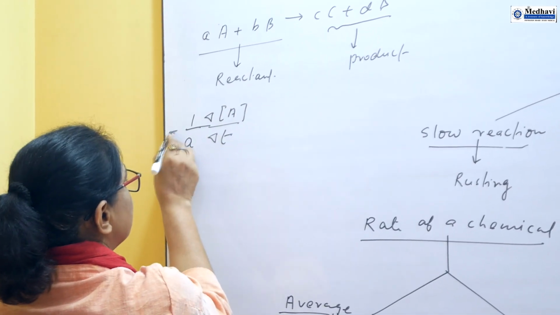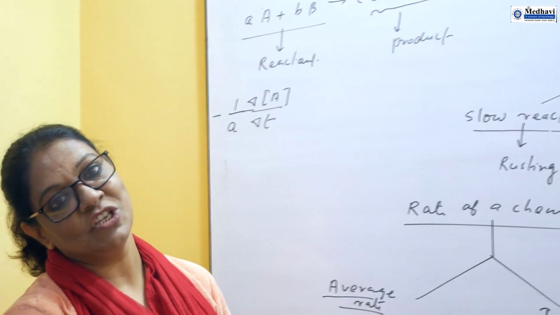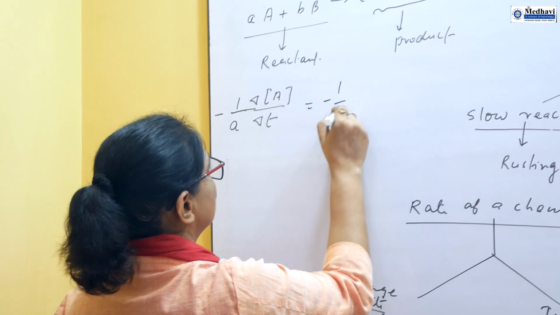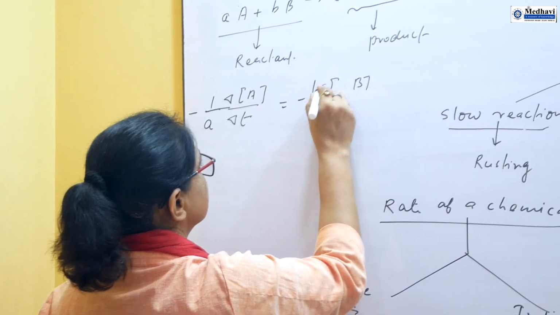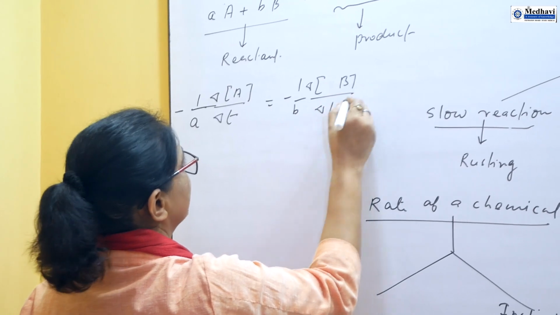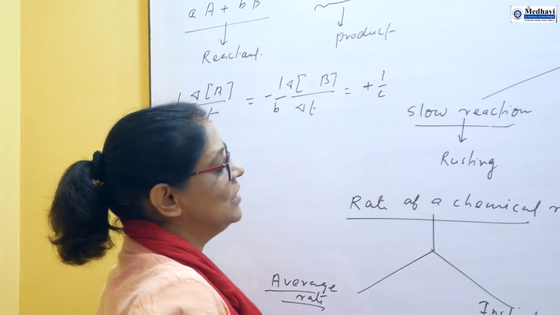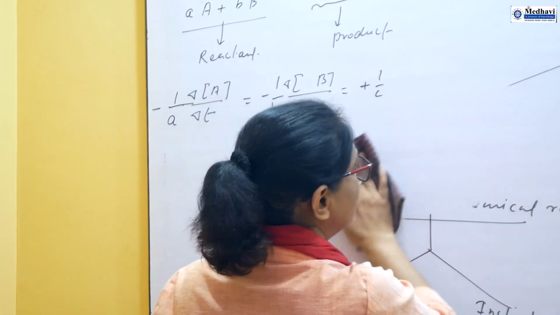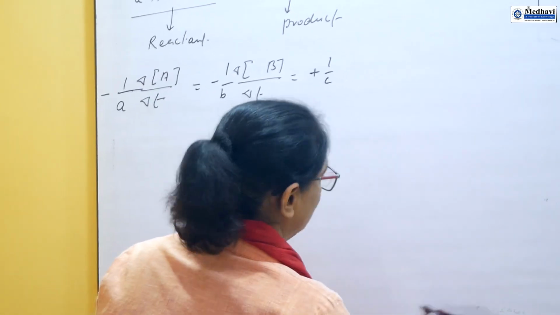And here we put a negative sign. The negative sign shows that concentration is decreasing with respect to time. This is minus 1 by small b, del B by del t. This is plus 1 by c, del C by del t; the plus sign shows that concentration is increasing with respect to time.